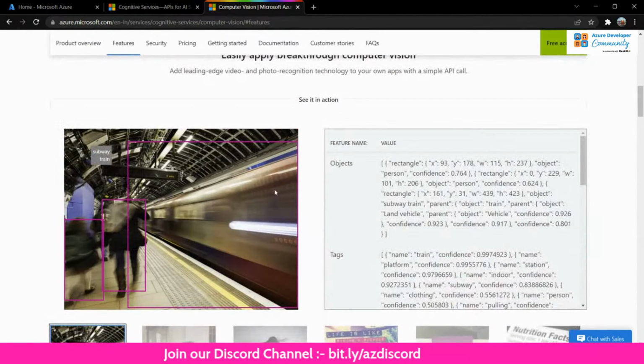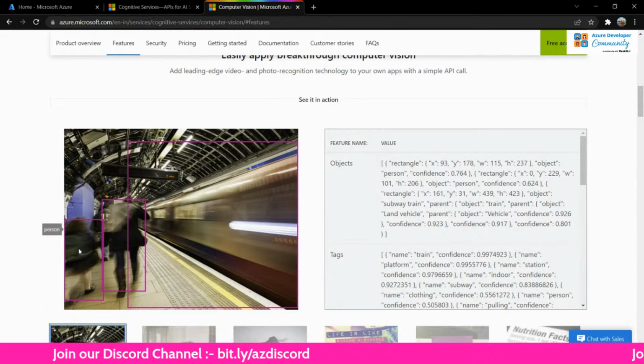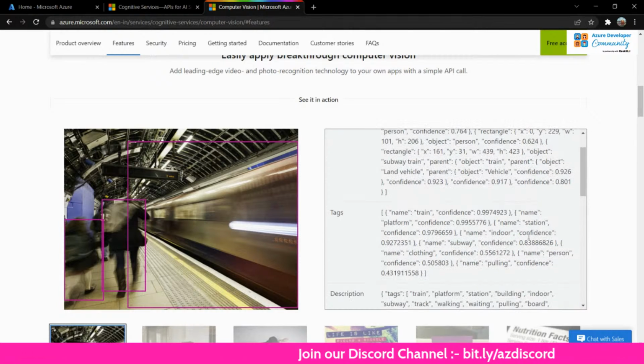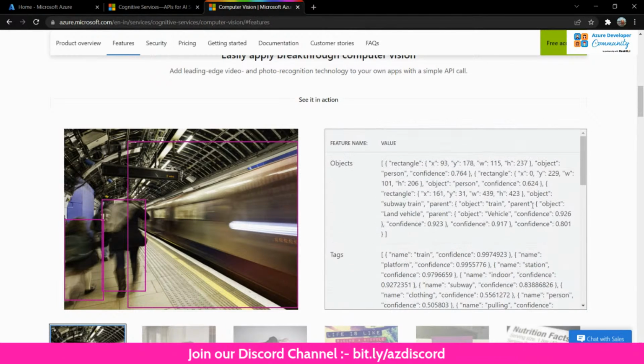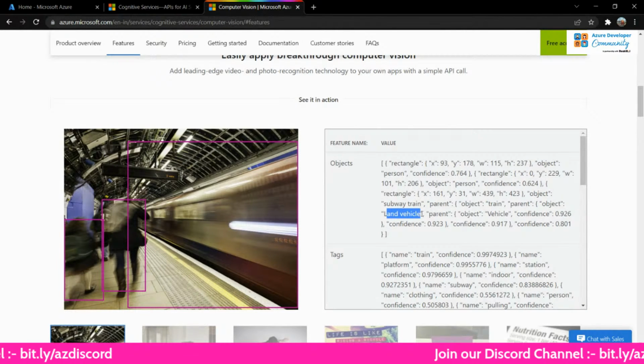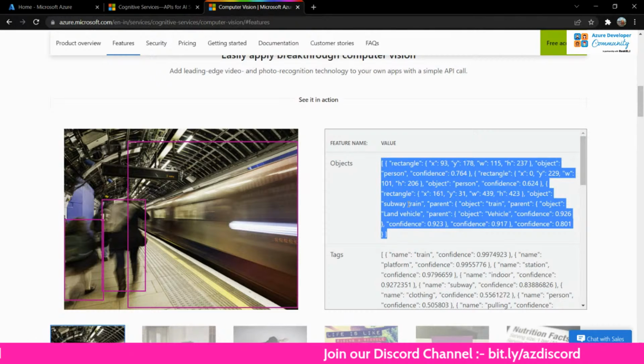This is a blurred picture. What can you see here? A metro, some two people going, but it's very much blurred. You cannot see it clearly. But this particular thing has seen something here, right? Let's see what it has identified. There's a train, of course. It's a train, it's a subway station, and a land vehicle, because a train, of course, is a land vehicle. It's a subway train, right?